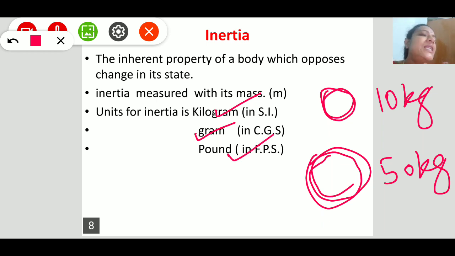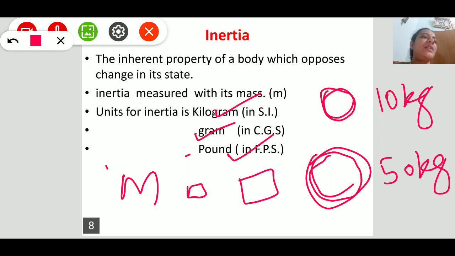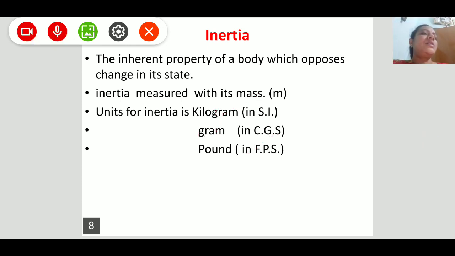Inertia is a scalar quantity. It has no direction, and its dimension is equal to that of mass. Mass is a fundamental quantity. So this is about inertia. Here a car is there, and a lorry is there. Similarly, we can understand that a car has less inertia than a lorry. So this is the concept of inertia.